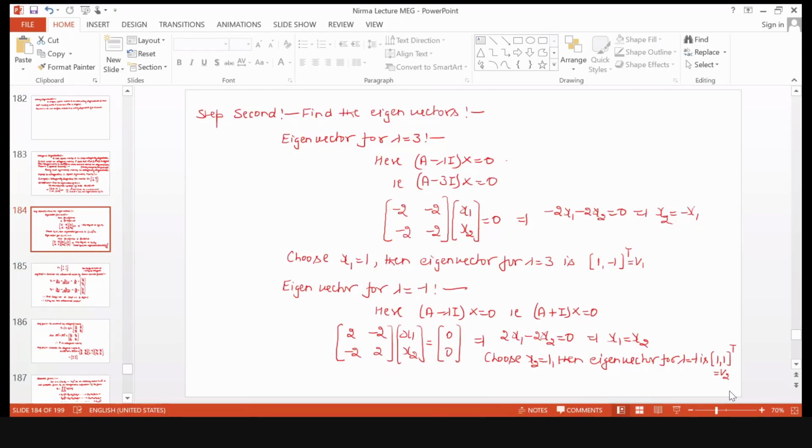इनका norm क्या आएगा? What should be the norm of b1 and b2? Magnitude of b1 and b2. Yes. What should be the magnitude? b1 का magnitude √2. Yes.